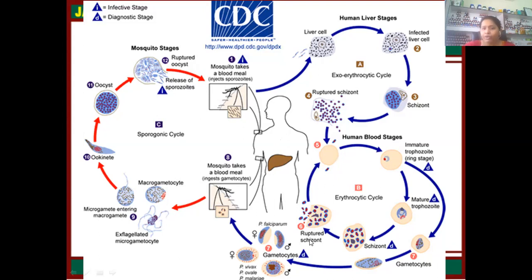When these parasites rupture, this erythrocytic stage will take 48 to 72 hours in different species of Plasmodium. When they are released into the blood, there is a high grade fever, chill, rigor and sweating. There is a stage I will explain in the next slides, but just remember this.